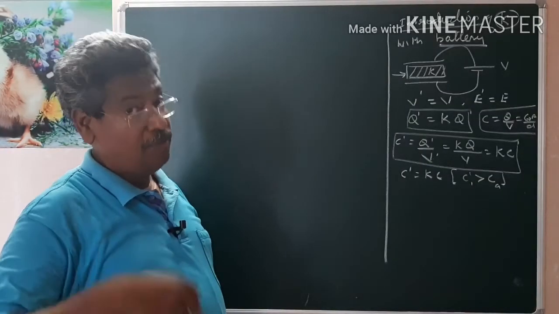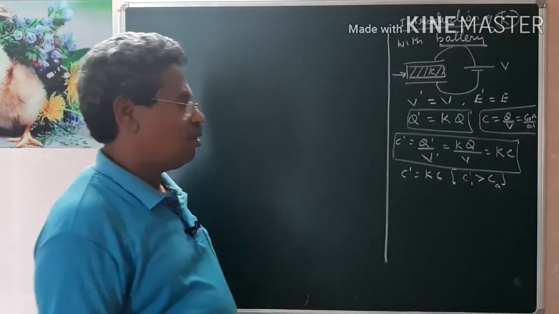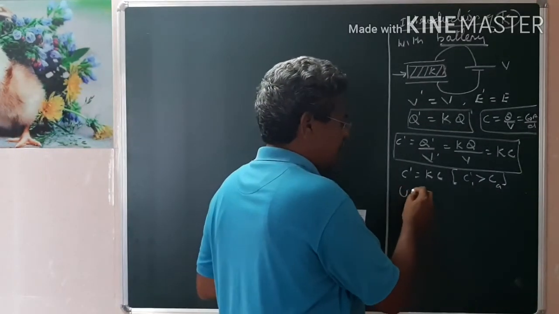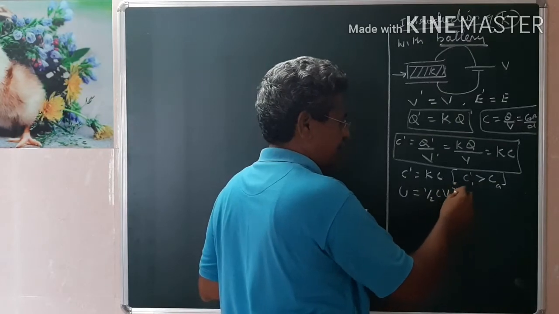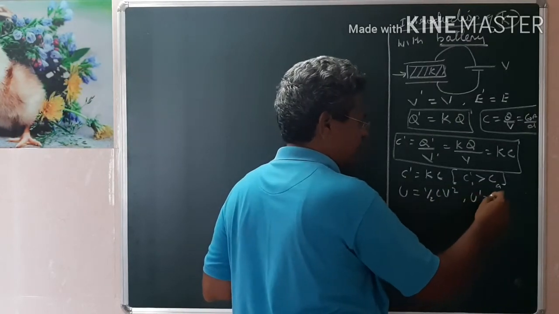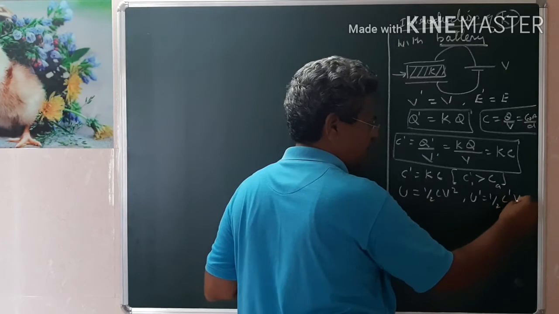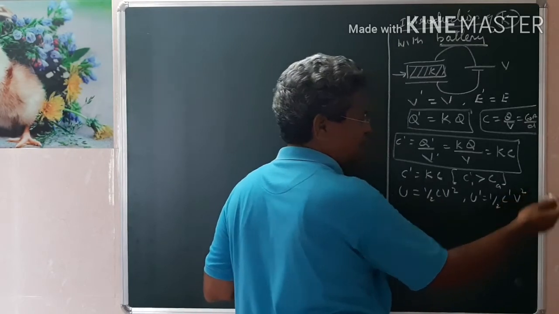The next one is what will be the energy, whether it is energy gain or energy loss. Let us see. The initial energy before introduction of the slab is half CV square. After the introduction, U dash equals half into C dash into V dash square. V dash is the same as V, therefore V square.